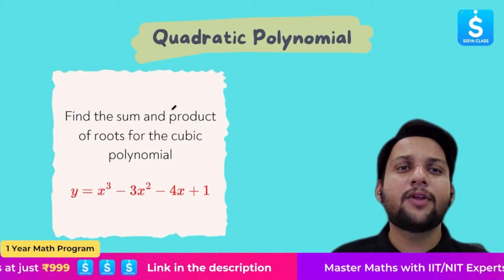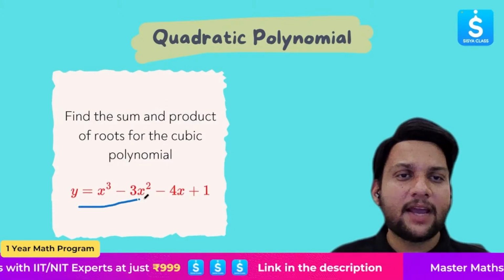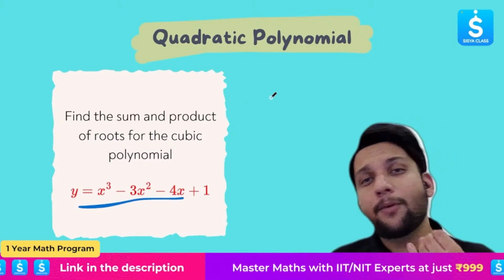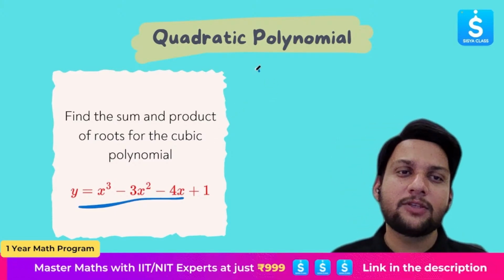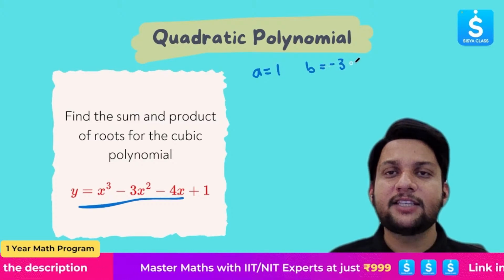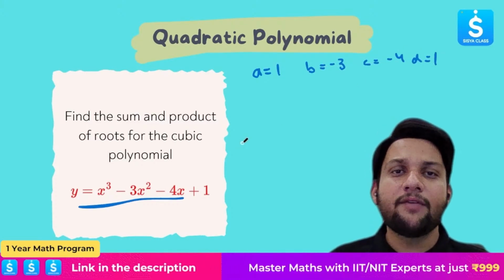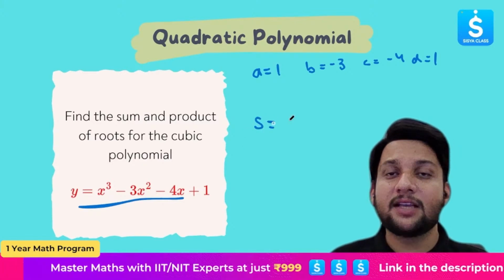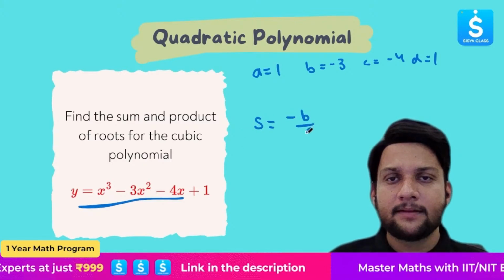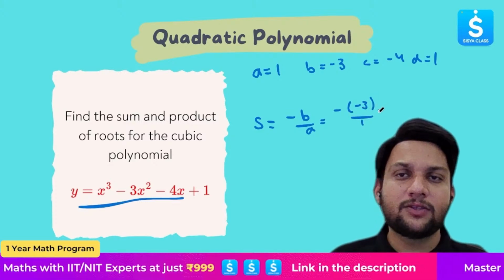Find the sum and product of the roots for the cubic polynomial y equals x cube minus 3x square minus 4x plus 1. My approach will remain the same. A is what? 1. B is what? Minus 3. C is what? Minus 4. And D is what? 1. Now we have to find sum. Only sum and product are asked. Sum is given by minus b by a. That is minus of minus 3 over 1. So sum becomes equal to 3.